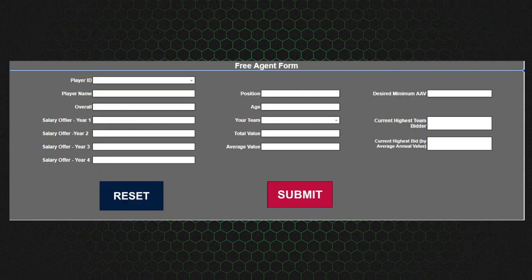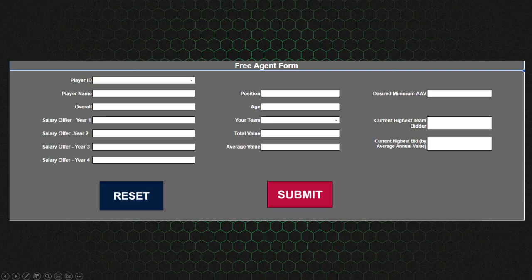Please don't abuse that before I have to do some fancy stuff and take this away from everybody and edit everybody's sheet. Please don't abuse it. Then you put in the offer. You can offer up to 4 years for any player if they are over 21. Players who are 21 and under can only be offered 2 years. If they're older than 21, then they can be offered up to the full 4 years.